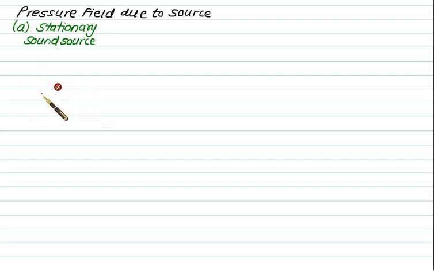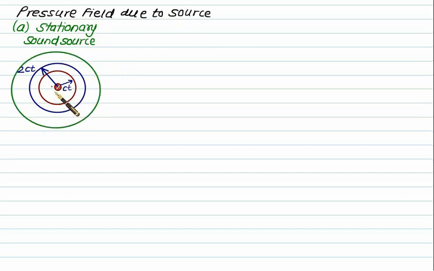So in time t it will cover a distance equal to c multiplied by t, and we have a sphere here. So anyone inside here can hear the sound, with a radius equal to c multiplied by t. During the 2t time we get a sphere here, and our radius will be equal to 2 times c multiplied by t, and continuously we will get a wave propagation here, that is called the pressure field due to a source. In this fashion the sound wave will propagate in all directions, that is, spherically.